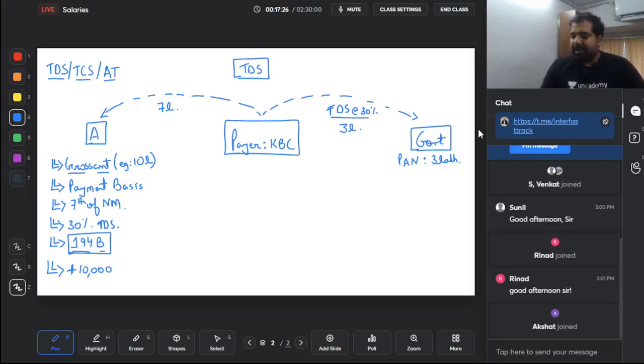Guys, this is an example of 194B. Now, what if instead of giving you 1 crore or 10 lakh of money, they give you a 10 lakh rupee car? Then in that case, will TDS apply? Yes. So will they deduct like 2 tires and give it to the government? No. In that case, if you won the car, then you have to pay the person who's giving you the car 3 lakh rupees and they will have to pay the government. So the payer, that is KBC, has to ensure that even in case of gifts in kind, the government gets 30%.